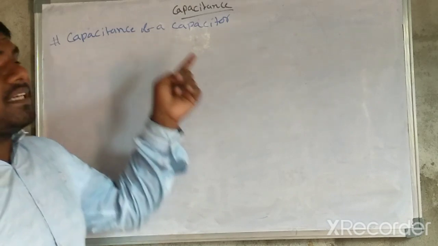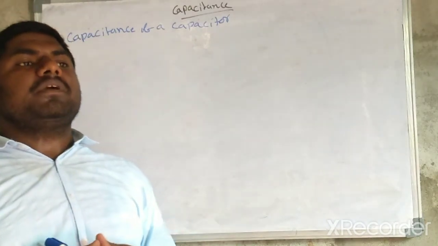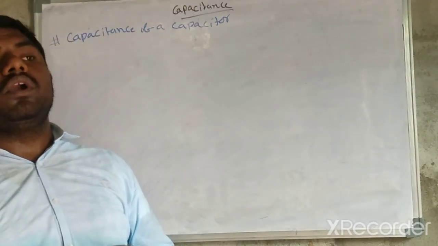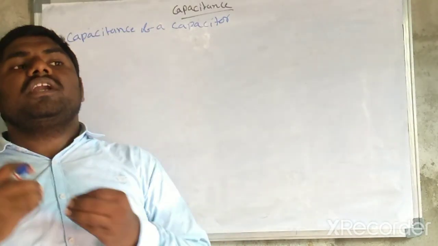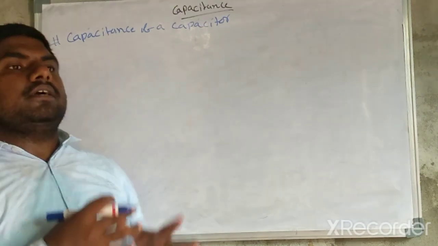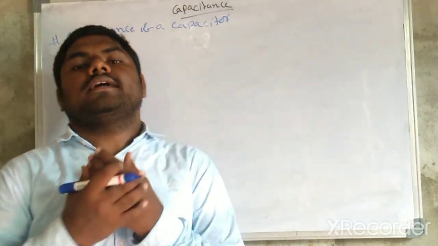In this case, the capacitance of the system can be given as C equal to the charge magnitude divided by the potential difference between these two conductors.